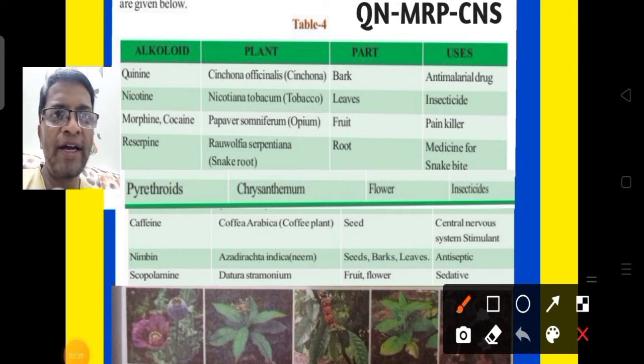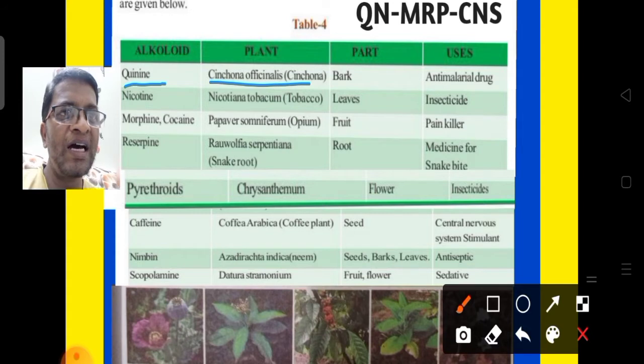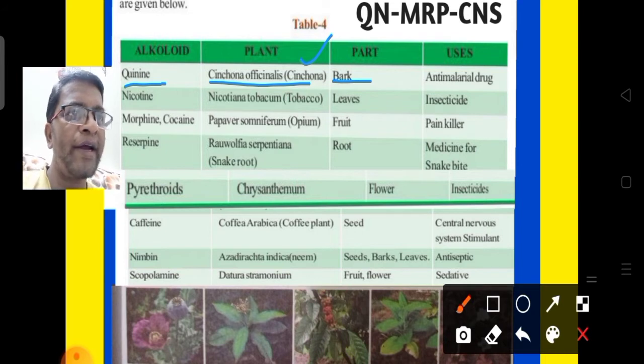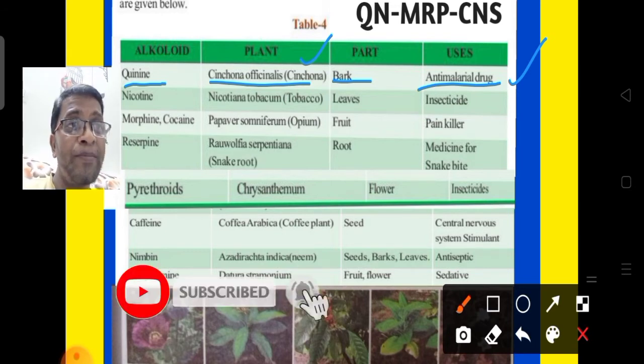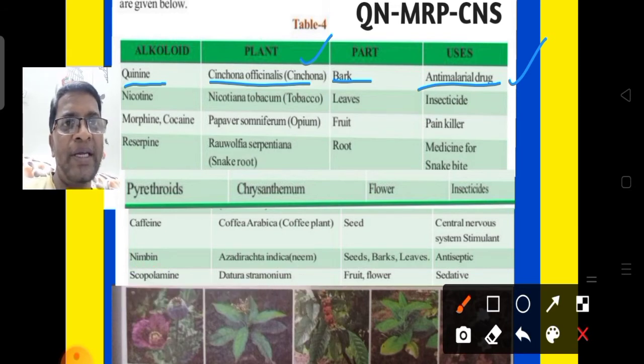The first alkaloid name is quinine. Quinine we can get from Cinchona officinalis, or simply the Cinchona plant. From which part? From the bark we can get quinine alkaloid. What is the use of quinine? It is used as an anti-malarial drug, or for the prevention of malarial fever.